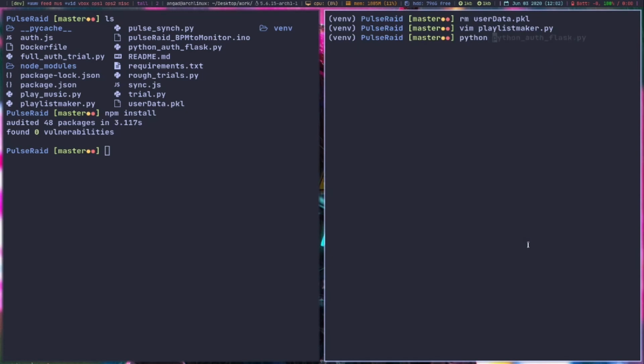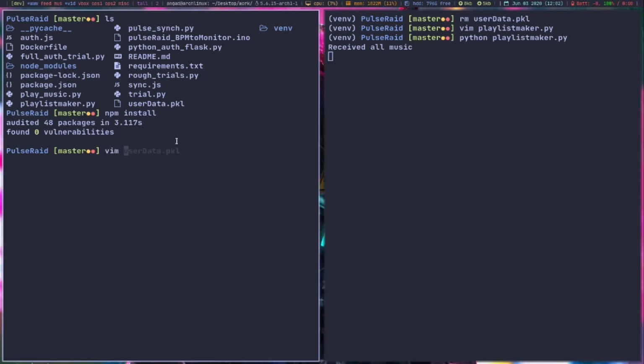So let's do python playlistmaker.py, and it's going to take some time because I have a lot of songs with me. I want to take this time to explain how Spotify works. Spotify has one account, and with that account we have multiple devices linked, and each device is recognized by a GUID. So my phone might be a different device than my laptop, and in this video we're going to be running our song on my phone. So let's see how we can do that. It is receiving all of the music and pickling all of it into a user-data.pickle file.